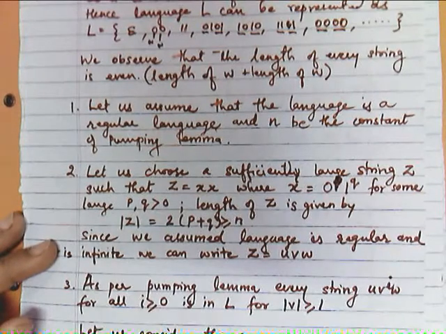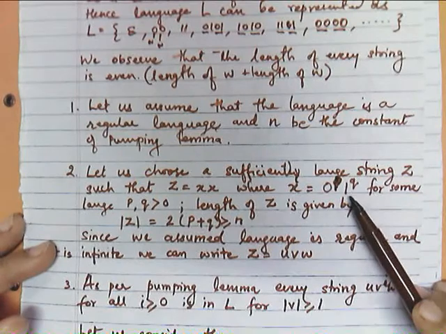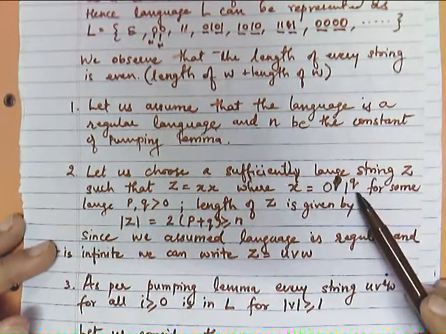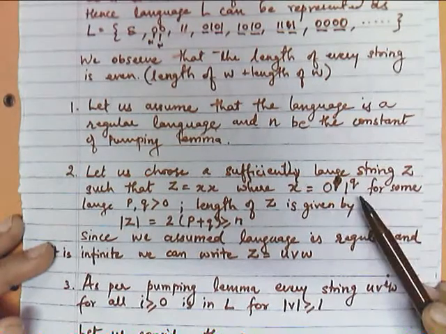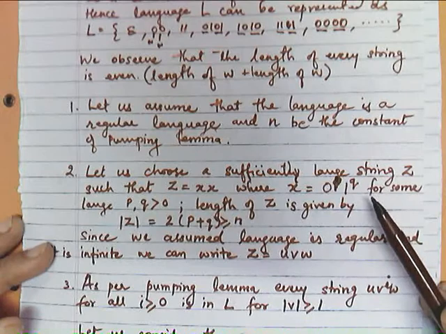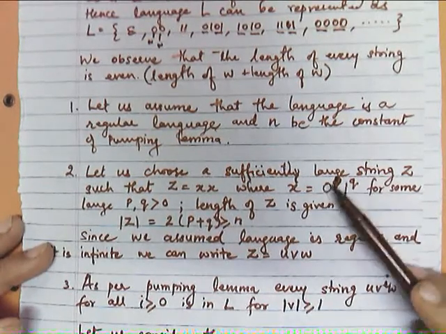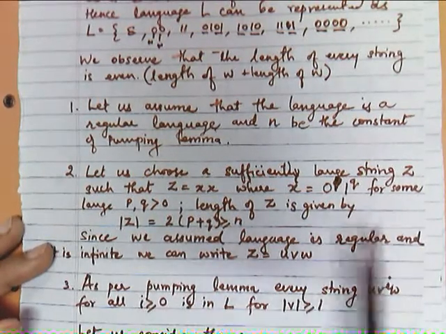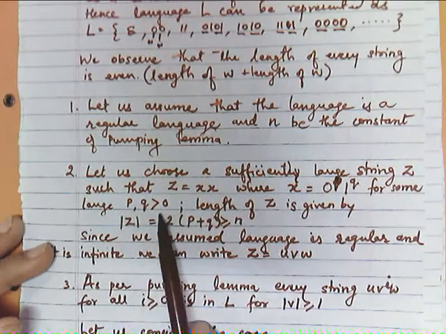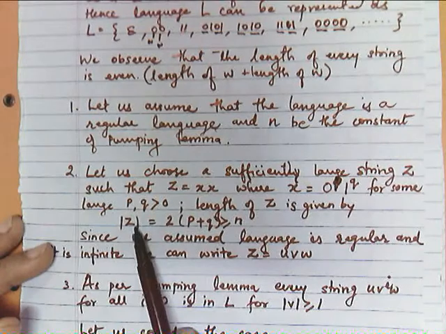What it indicates is that there can be p number of zeros followed by q number of ones. Not necessarily this form; it can be any string, 1, then 0 could be there, like this. There could be any combination. So if this is the string, then xx will be, for some large p, q greater than 0, the length of z.